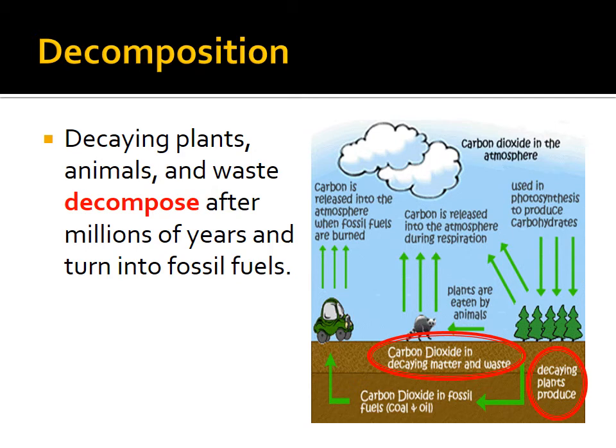A lot of scientists believe that we have global warming taking place. Some scientists do not. But the whole theory around it revolves around carbon dioxide. The more carbon dioxide we put into the air, the harder it is for the heat to escape the Earth. The heat kind of gets trapped on the Earth, and the Earth gets a little bit hotter.